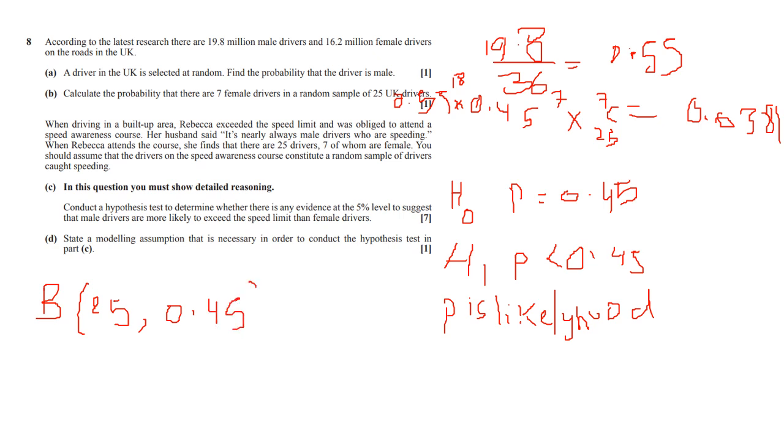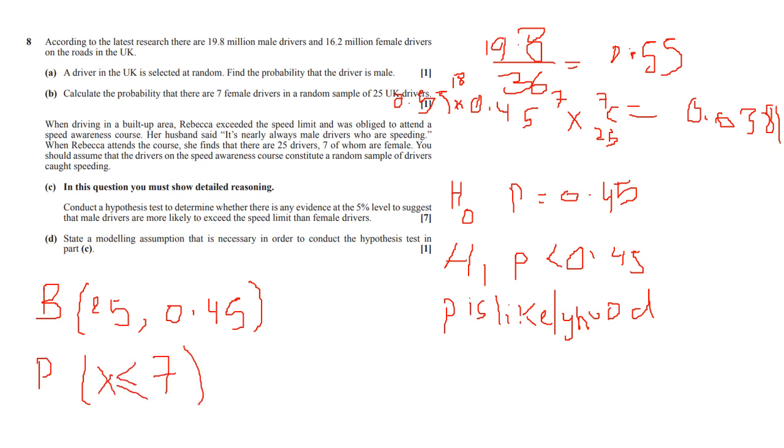So remember, this is the number of trials, and this is the probability of a successful event, which is 0.45. Now we calculate the probability of these events. The event is a woman being caught speeding, so X less than or equal to 7 times.